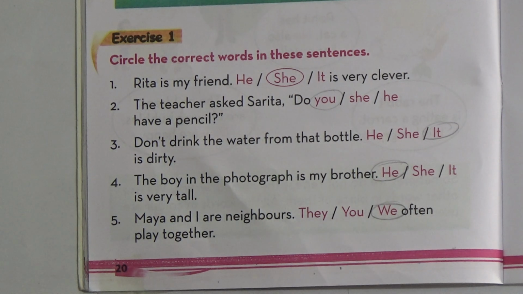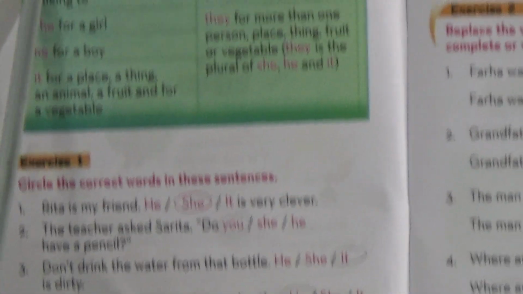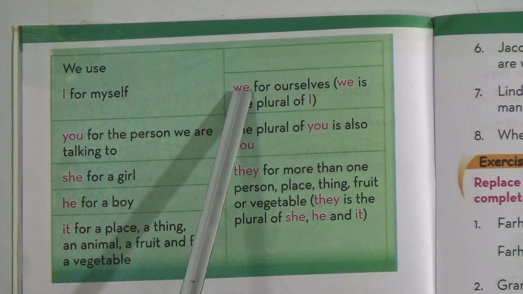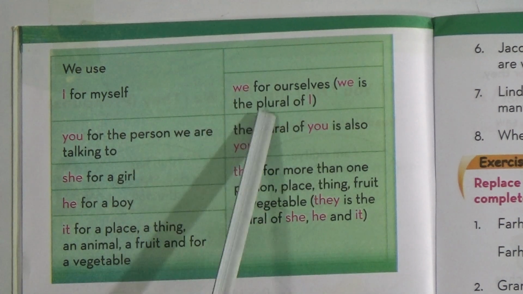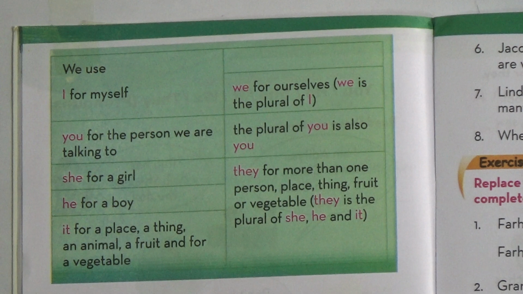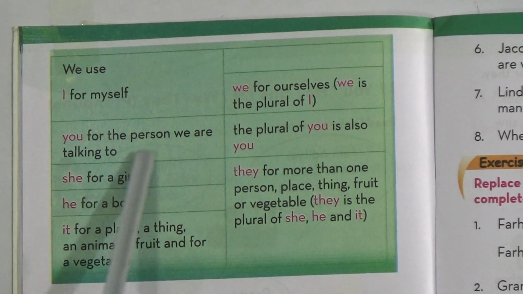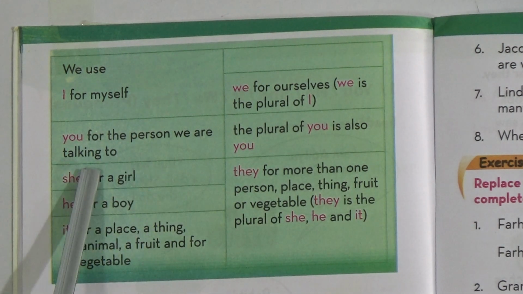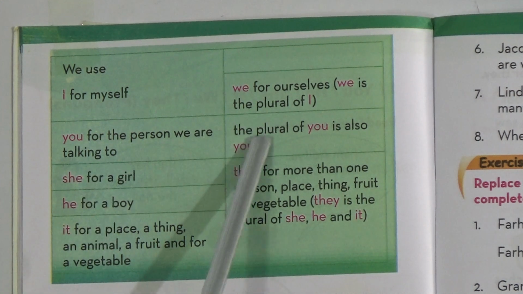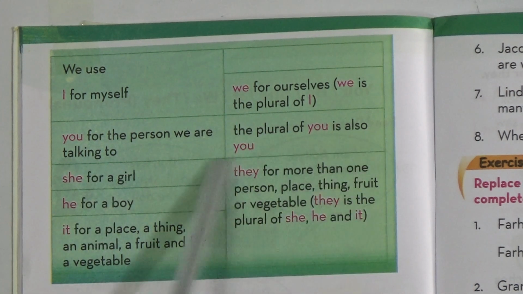And the children, the last conversation at page 19. The children are blowing bubbles. The children, that means more than one. So they is used here. Dear students, then come to page number 20. We use I for myself. Okay? We for ourselves. We is the plural of I. Then you for the person we are talking to. The plural of you is also you.